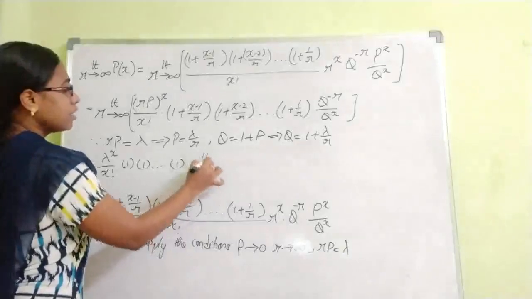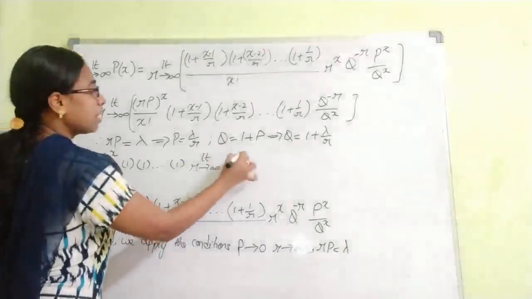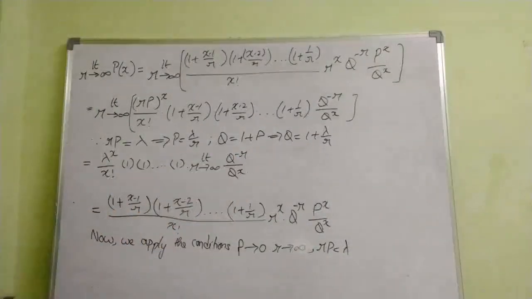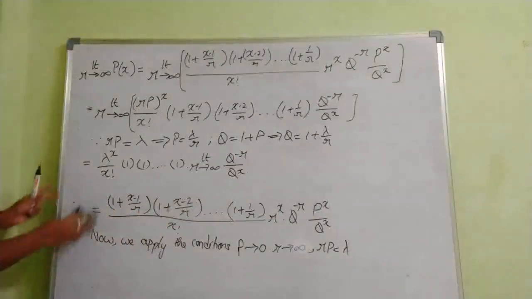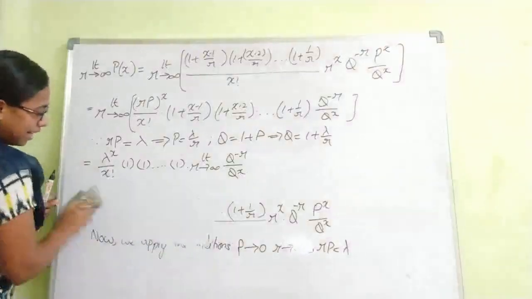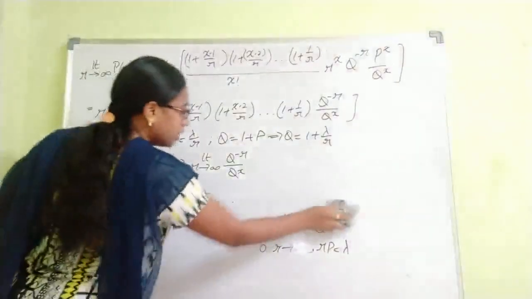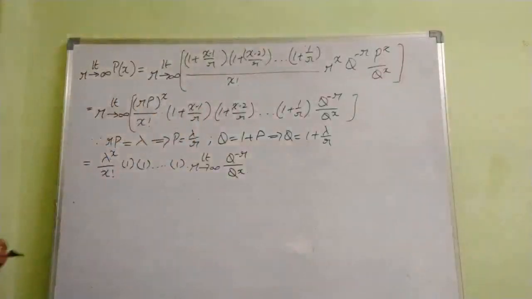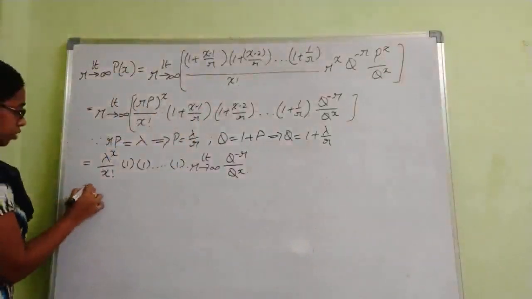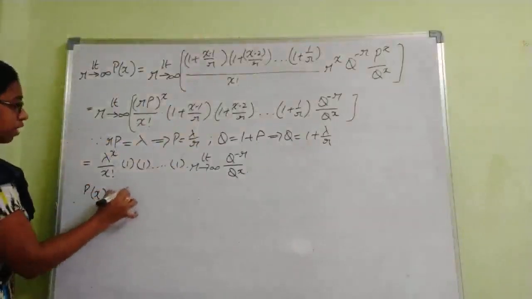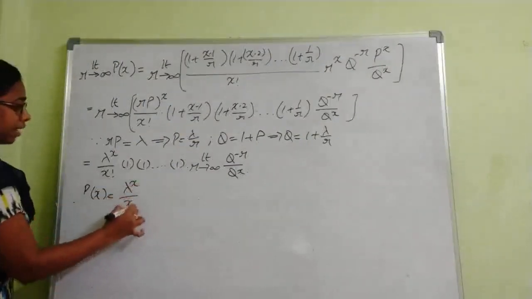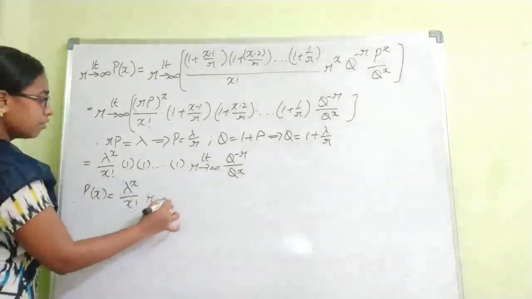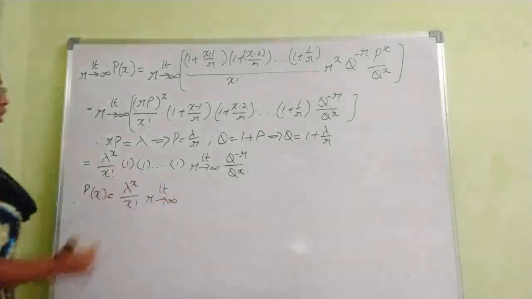So limit r tends to infinity, q power minus r by q power x. So instead of writing those steps again and again, I have applied limit to the starting terms. So for the remaining terms, we will apply the limit after simplifying. So this is, p of x equals lambda power x by x factorial into limit r tends to infinity.